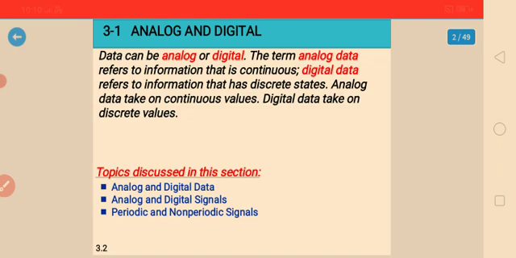Here is one example for analog data. Analog data refers to information that is continuous, for example a watch or clock. An analog clock has hour, minute and second hands giving information in continuous form.